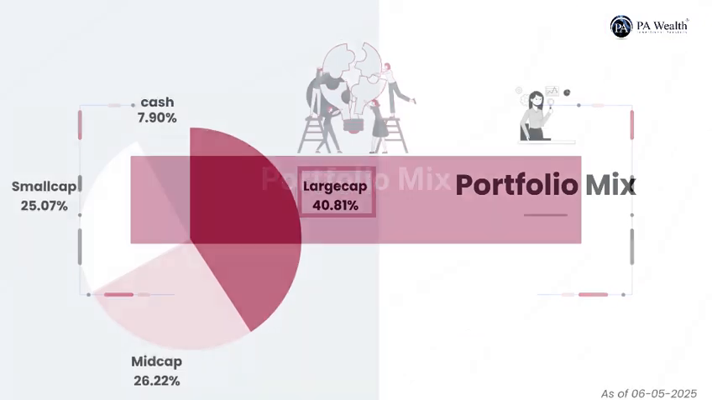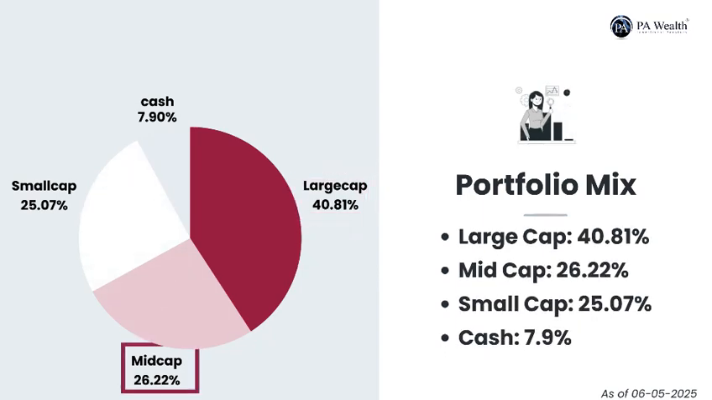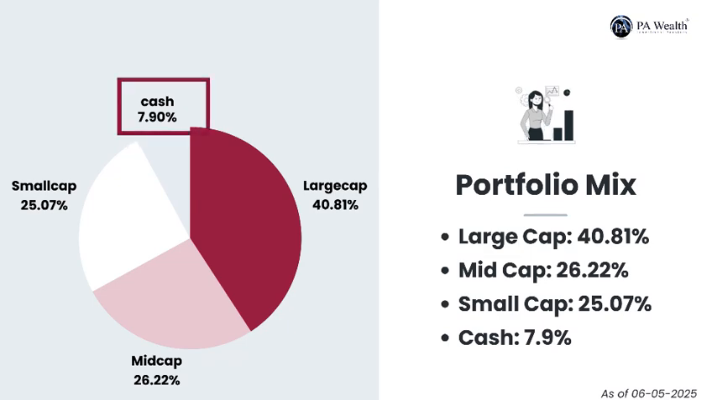In the fund's portfolio composition, large cap stocks make up 40.81% of the total allocation, while mid-cap stocks account for 26.22% and small-cap stocks comprise 25.07%. The remaining 7.9% is allocated to cash and equivalents.